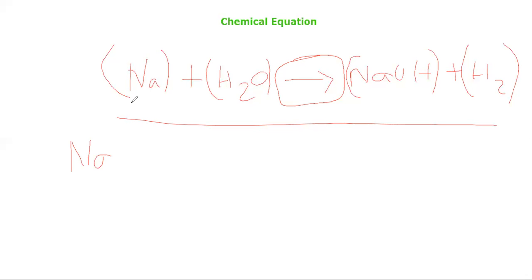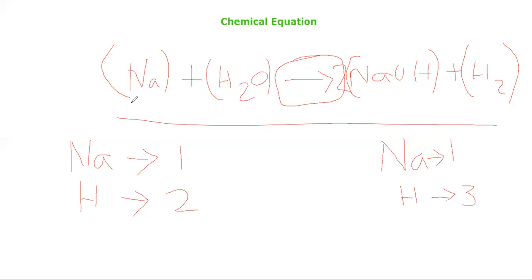Sodium in reactant side you have one, and in product side you have one. This is balanced. In hydrogen, if you take reactant side you have two hydrogen, but in product side you have three hydrogen. This is not balanced. To balance this, we will put 2 here.